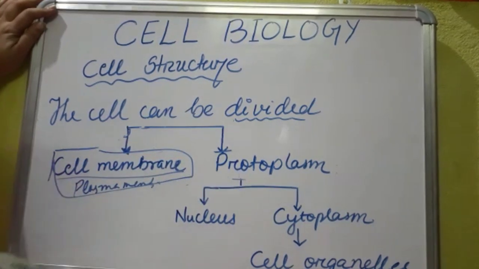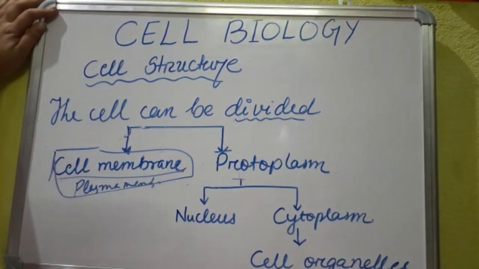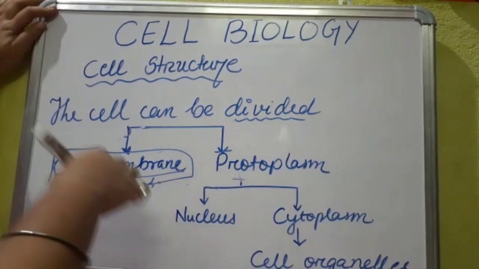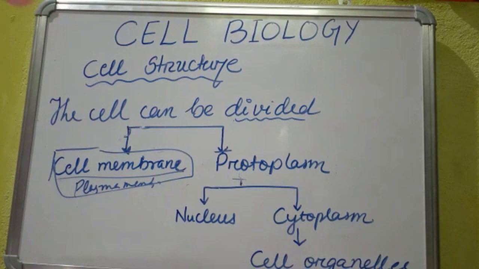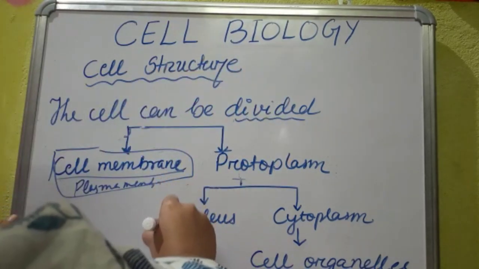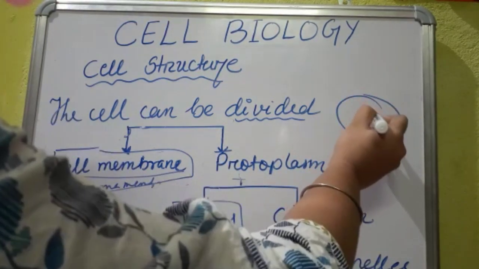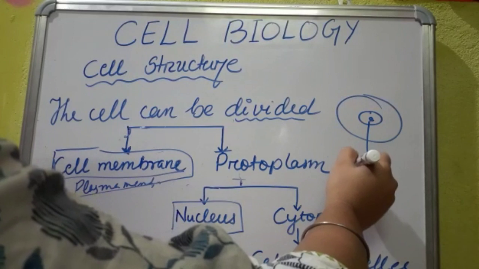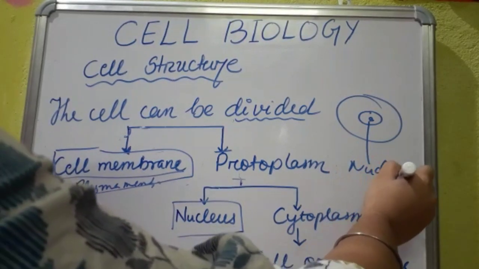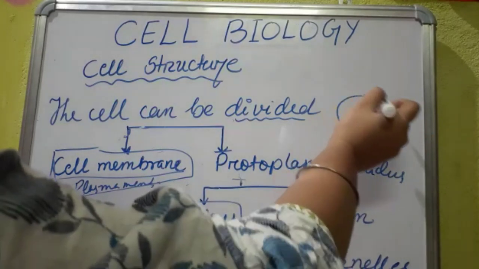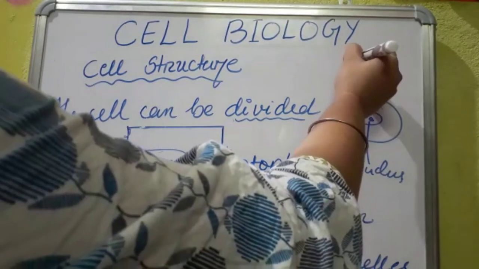And protoplasm consists of the nucleus and the cytoplasm. Nucleus forms the center part of the cell. Leaving the nucleus, other parts are called as the cytoplasm.